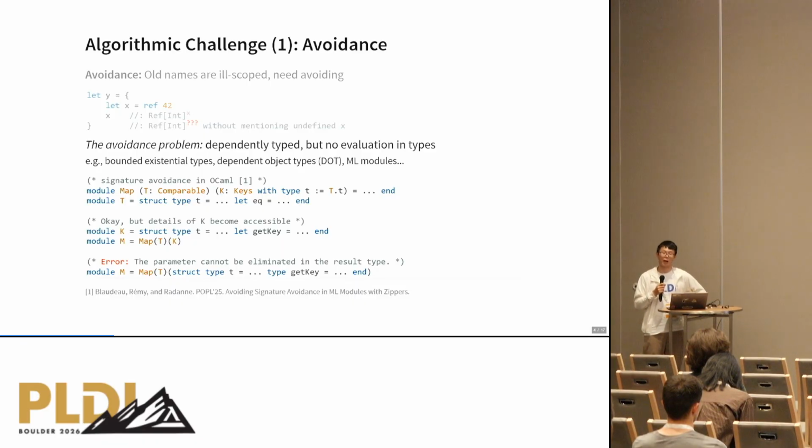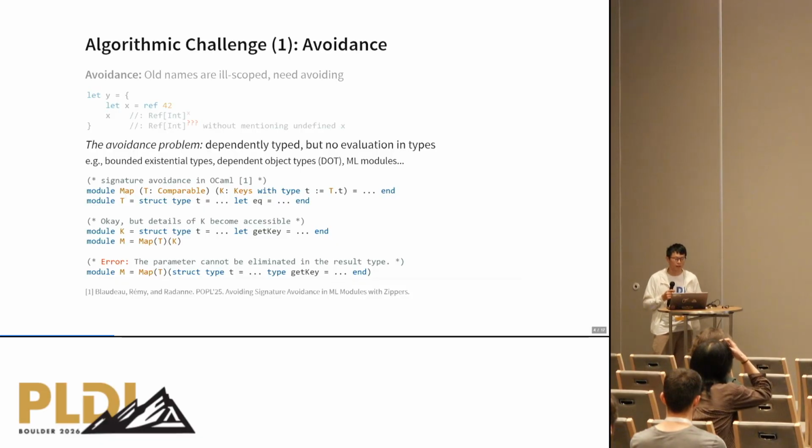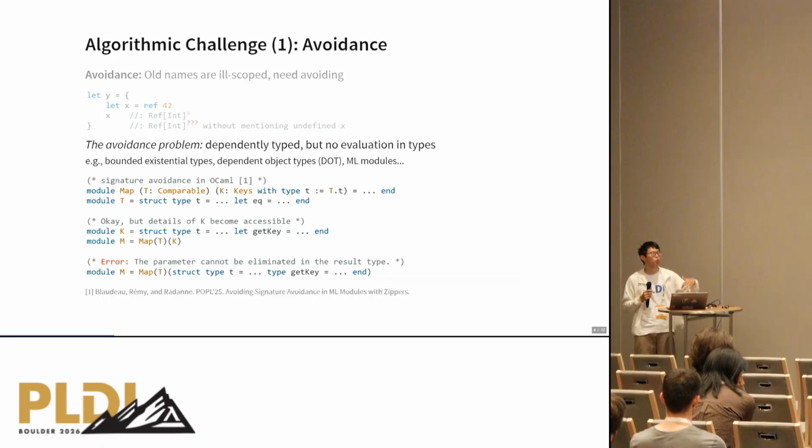And before I go on, I should note that avoidance is not a problem that is unique to reachability types. It is commonly seen in any kind of dependently typed system without evaluation types. There are several examples of them. For example, there are bounded existential types, there are dependent object types, which are a foundational calculus of Scala, and also it's commonly seen in ML modules. And this is an example extracted from some paper actually discussing ML modules and signature avoidance.